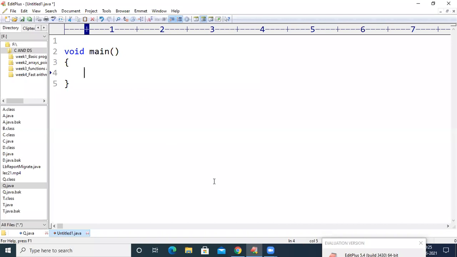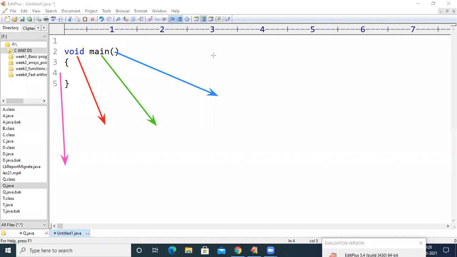A function has 4 parts. Let us look at what the 4 parts of the function are, and then we can see the in-depth details. These are the 4 parts of the function.